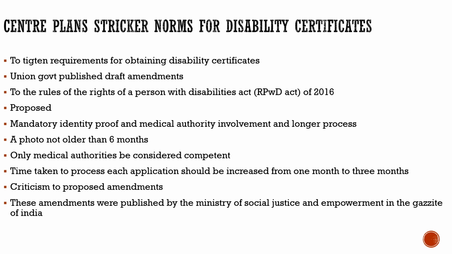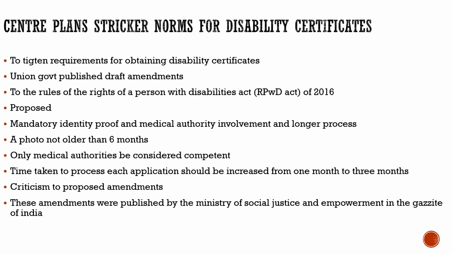The critics further say that the problems will come to genuine candidates, genuine applicants who go through the system. They will get into problems rather than these fake people who want to get fake certificates. So the real issue, according to the critics, is not addressed in it. Rather, it would be time consuming even for the genuine candidates. The real question about corruption has not been addressed. So what we discussed in this article is the tightening of requirements for obtaining disability certificates.